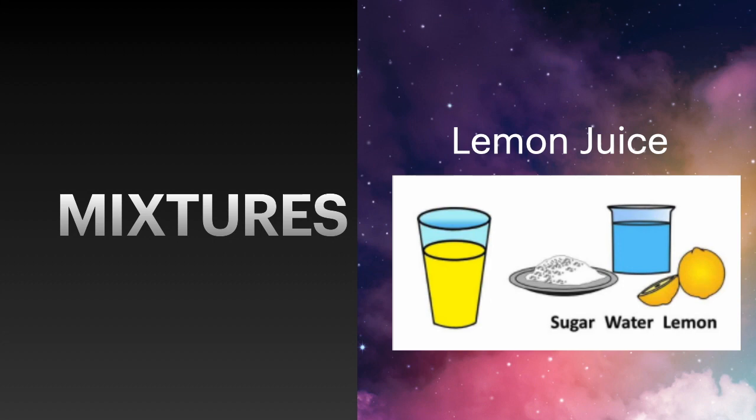A mixture does not have a definite composition. A mixture does not have specific boiling and melting points, or a characteristic color, smell, or taste. So, a mixture is the complete opposite of pure substances. The main property that separates mixtures from compounds is the ability to separate the components of a mixture by various separation techniques. When a compound is formed, you cannot separate its constituents. But when a mixture is formed, you can definitely separate the components of the mixture.